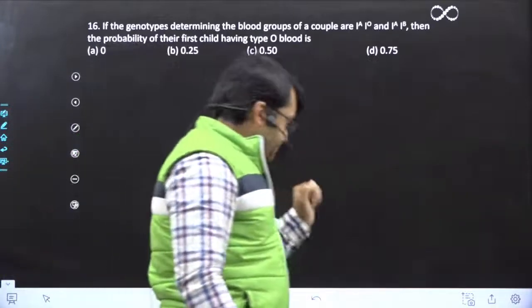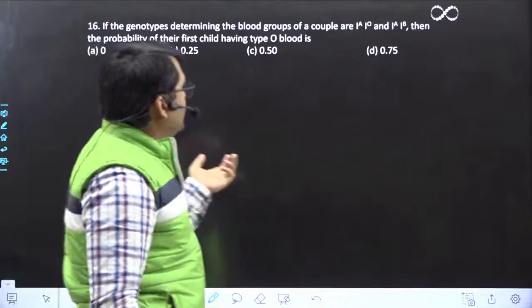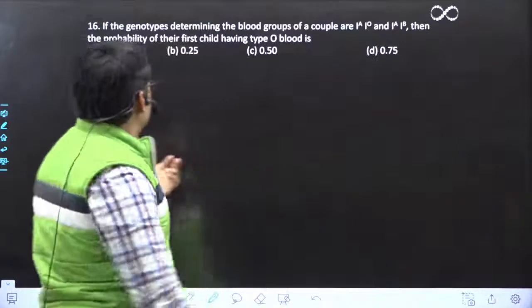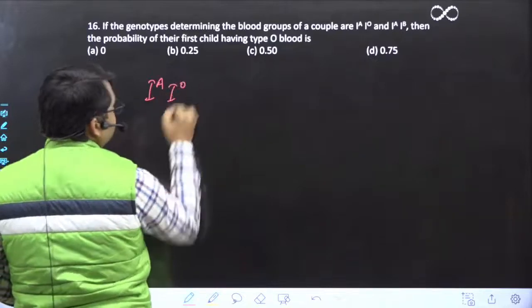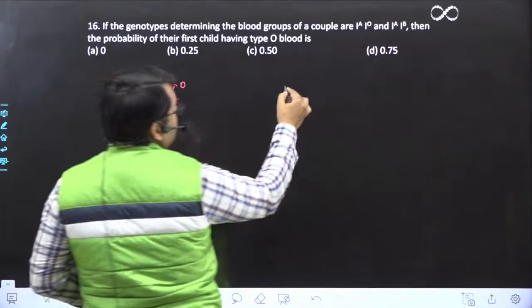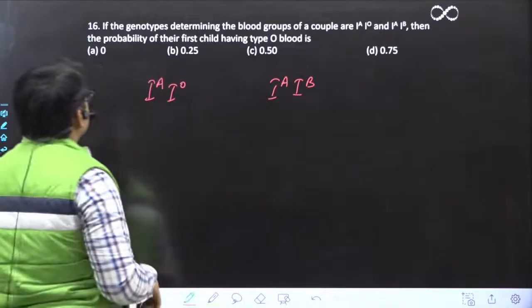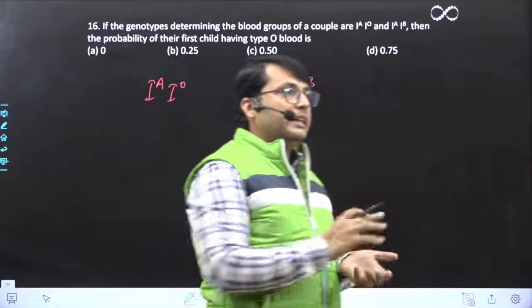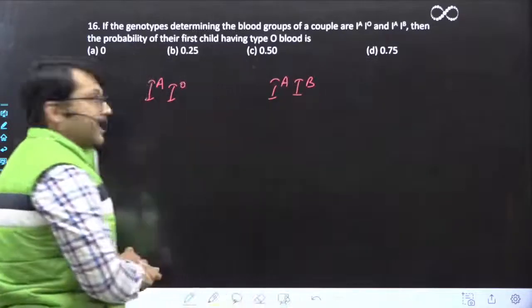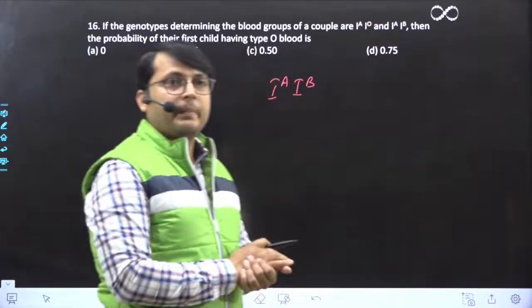Question number 16. Now see, this question is, if the genotype determining the blood group of a couple is IA, I naught, okay, and the second parent is IA, IB, right? Then the probability of their first child having type O blood is, acha, Akhil is saying A, Agrim is saying A, what about others?